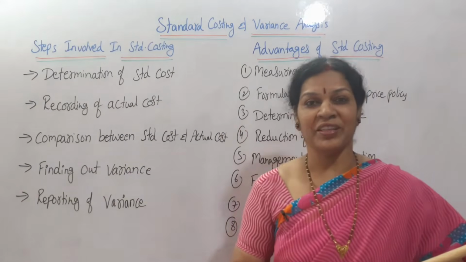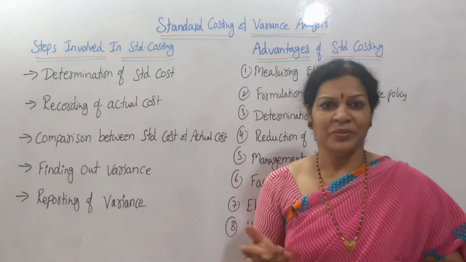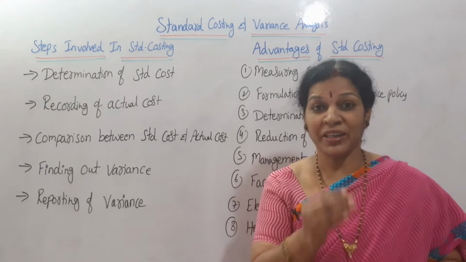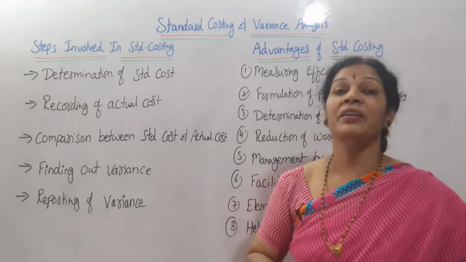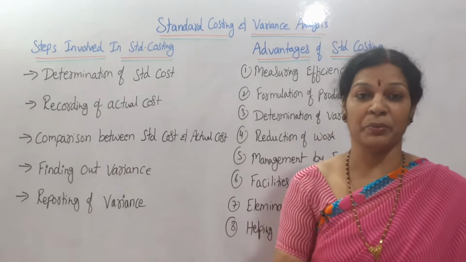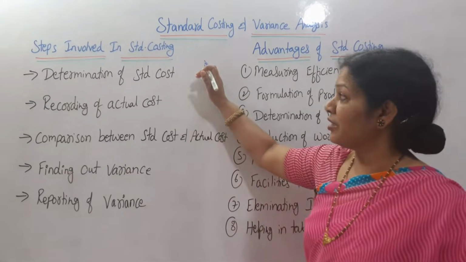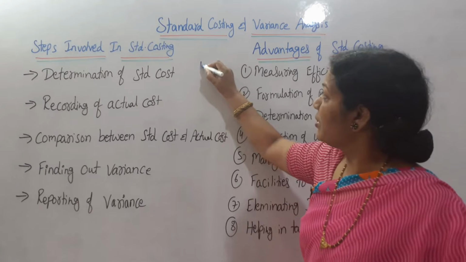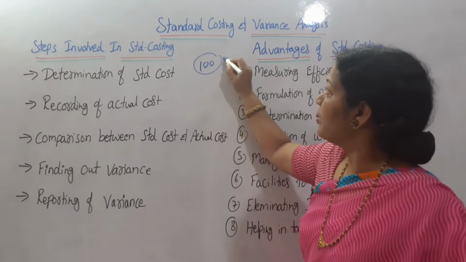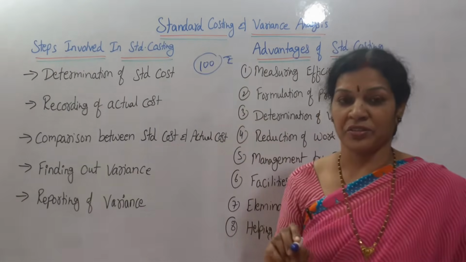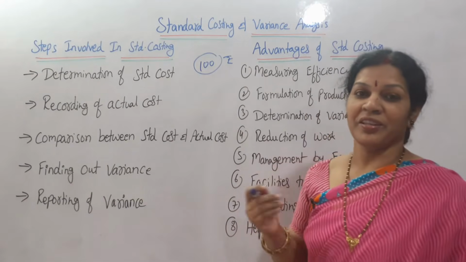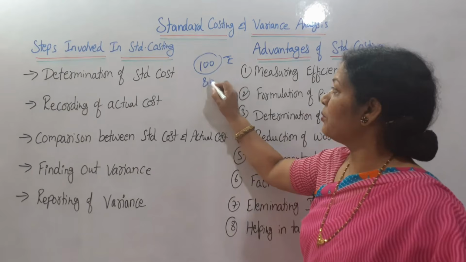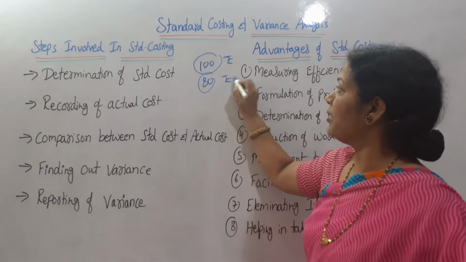Now we'll see what is the actual cost. We have decided the standard cost is something, but how much is the actual cost? Say for example, as per my assumption or determination, the standard cost is, suppose, 100 rupees. 100 rupees is the standard cost. Actually, when I want to sell the goods, I come to know that I can sell the goods at the rate of 80 rupees only.